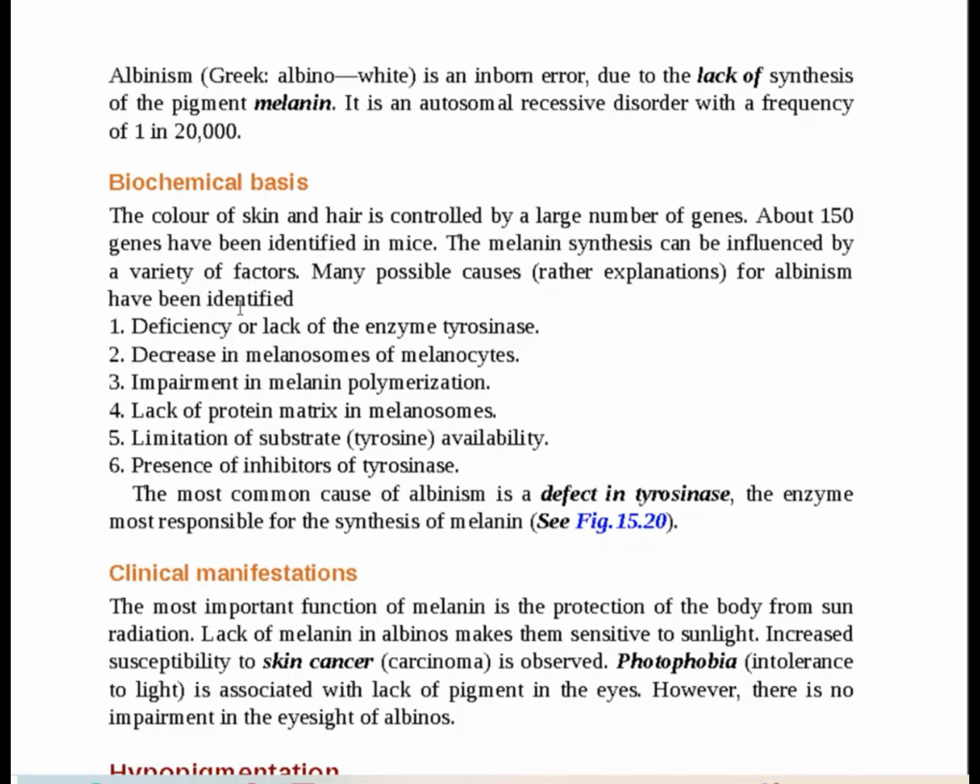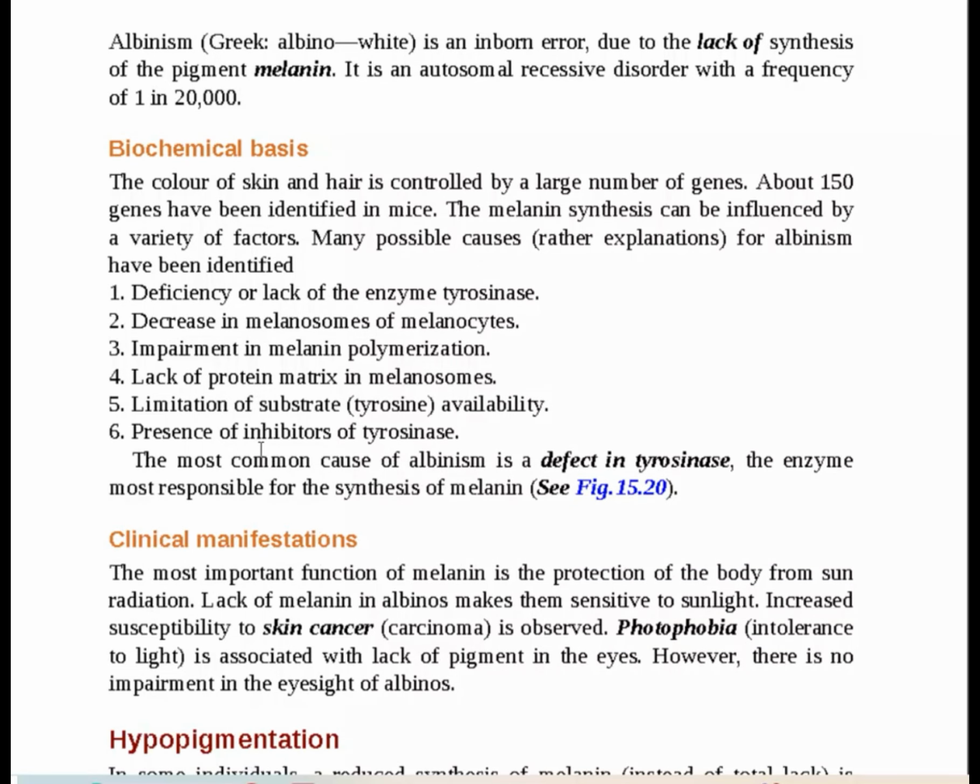As for clinical manifestation, the most important function of melanin is protection of the body from sun radiation. Lack of melanin in albinos makes them sensitive to sunlight. Therefore, the skin is susceptible to skin cancer, carcinoma, which is observed. So in this way, we have concluded the important disorders arising from melanin and phenylalanine metabolism, which have been discussed here elaborately.